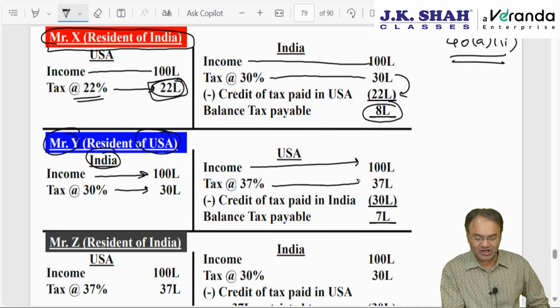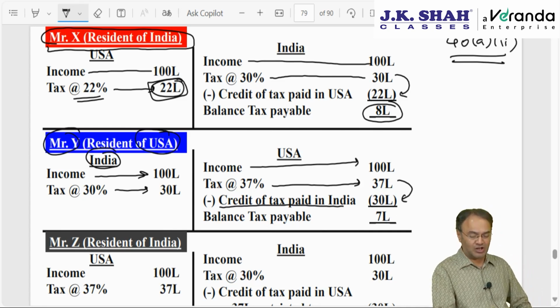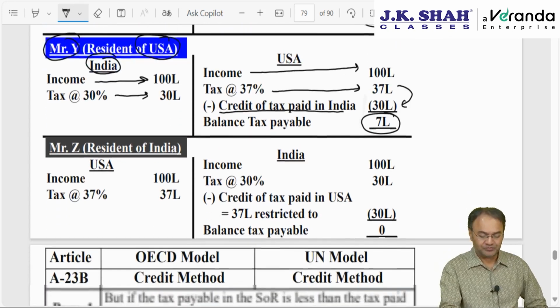In USA, tax rate is 37%. Tax works out to be 37. Now it is the turn of USA to give credit of tax paid in India as per taxation law applicable in that country. 37 is more and 30 is less. Therefore, full 30 will be allowed as a credit, FTC, and only 7 lakh will be payable in USA. That is how double taxation gets avoided.